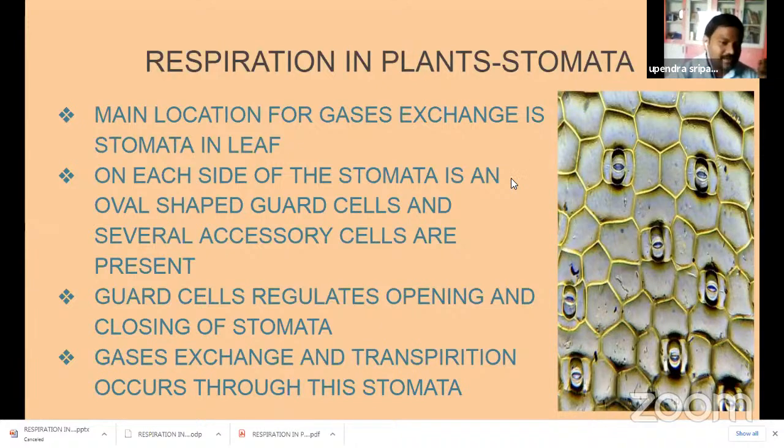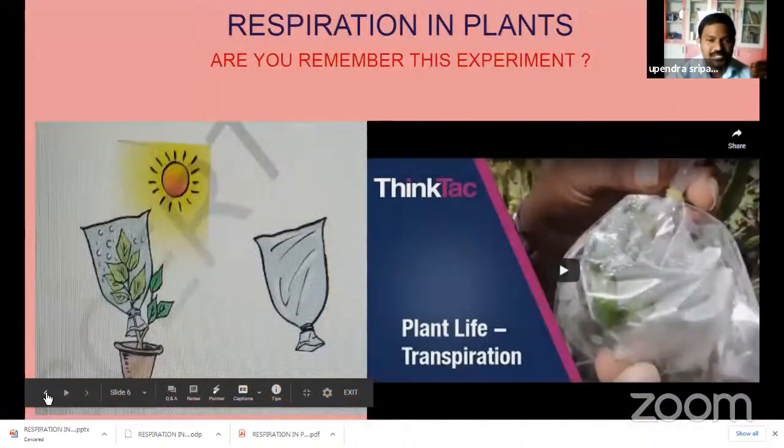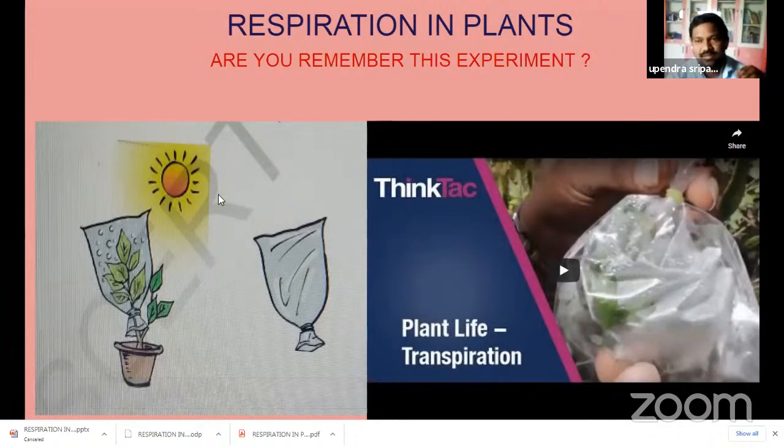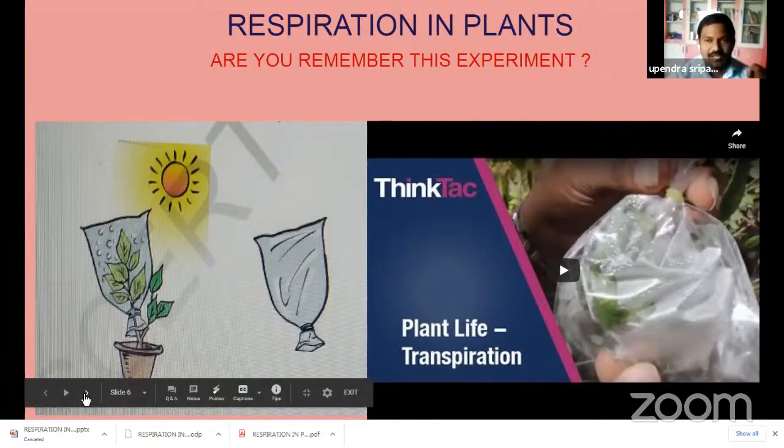In the previous slide, you observed this experiment. The main purpose of this experiment is transpiration. What is transpiration? The excess water is released out from the small pores of the leaf known as stomata. Not only gas exchange, but also excess water is sent out by the stomata present on the leaves. So transpiration is a process you already know.